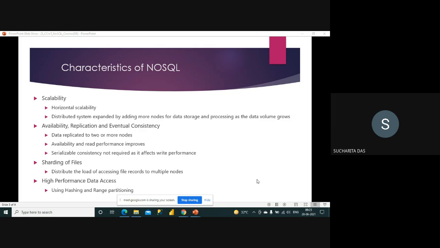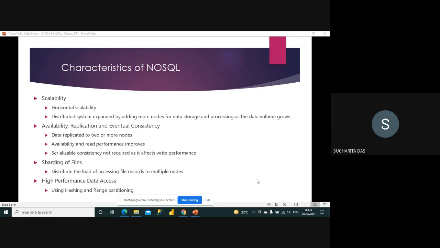A lot of data will be coming your way, and it may sometimes be huge. So whenever you are designing any system for handling this data, you need the scalability property, because as and when required, you need more storage and more processing power. That is one of the main characteristics of any NoSQL database.